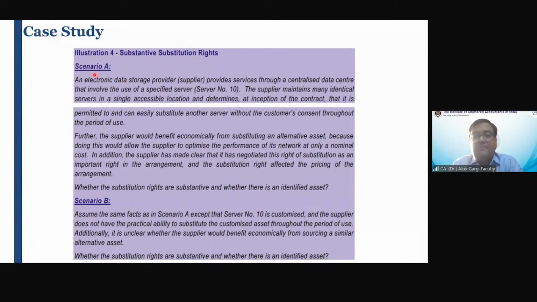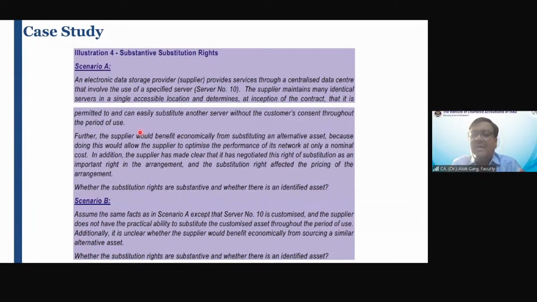Scenario A. An electronic data storage provider, lessor, provides services through a centralized data center that involve the use of a specified server number 10. So they have earmarked every server. This server is server number 10. The supplier maintains many identical servers in a single accessible location and determines at the inception of the contract that it is permitted to and can easily substitute another server without the customer's consent throughout the period of use.